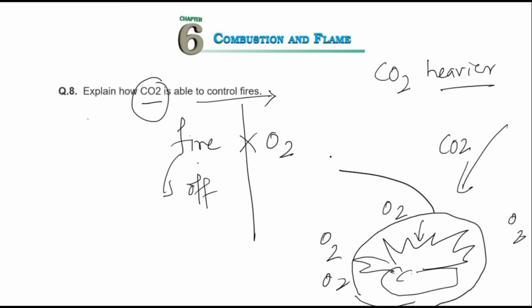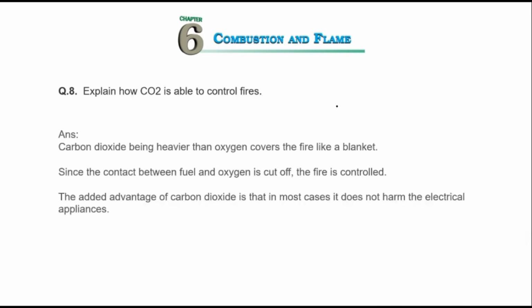So it creates an envelope of carbon dioxide around it, and the oxygen, which is a supporter of combustion, will get cut off. That's how it controls fire. Okay, so how will you write? You have to write in points.